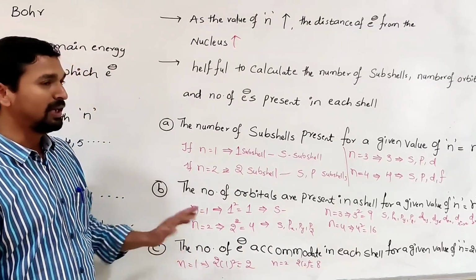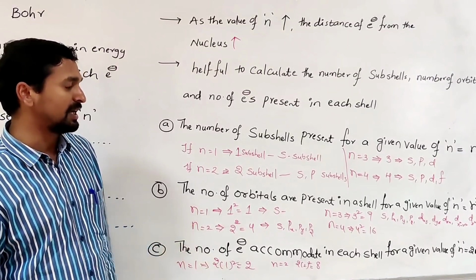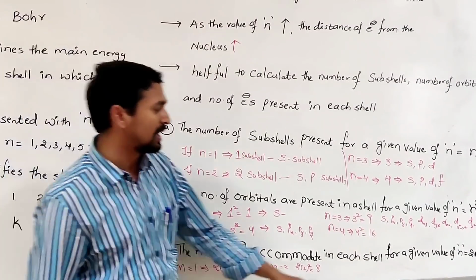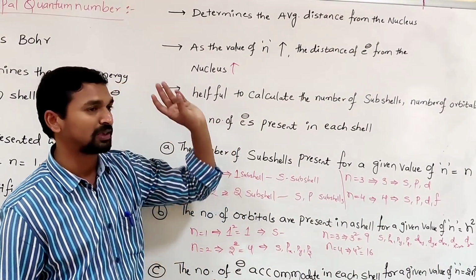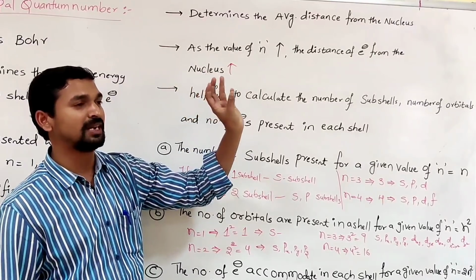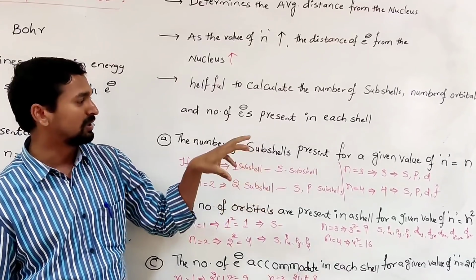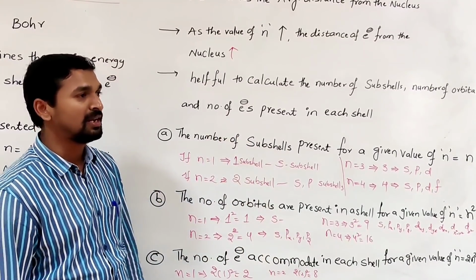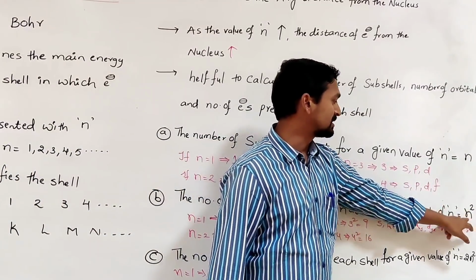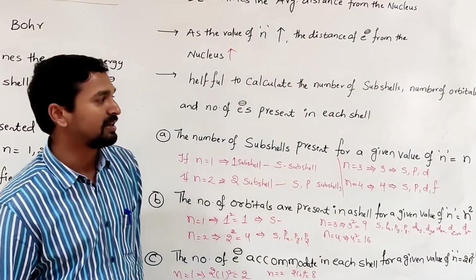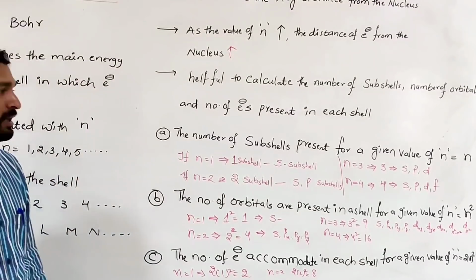Like that, the number of electrons present in each energy level is given by the formula 2n square. So the principal quantum number is useful to calculate how many subshells are present, how many orbitals are present, how many electrons are present. In each principal energy level, these are calculated with the formulas n square and 2n square respectively. So this is about the principal quantum number.